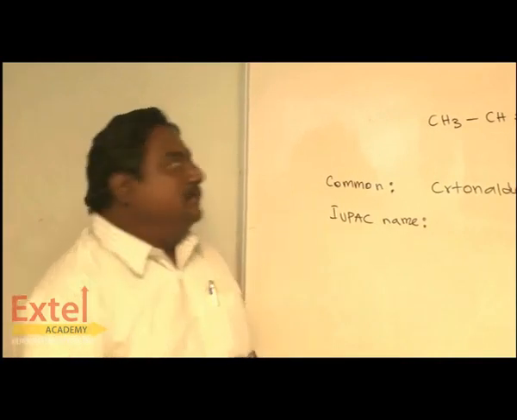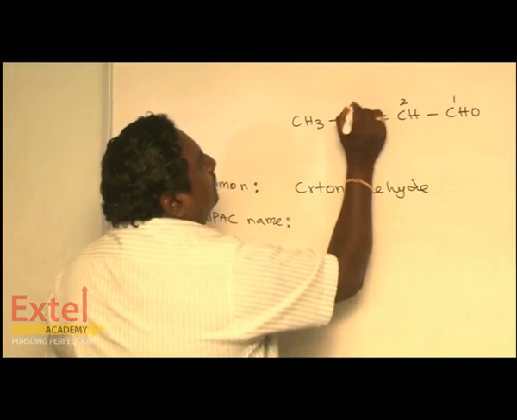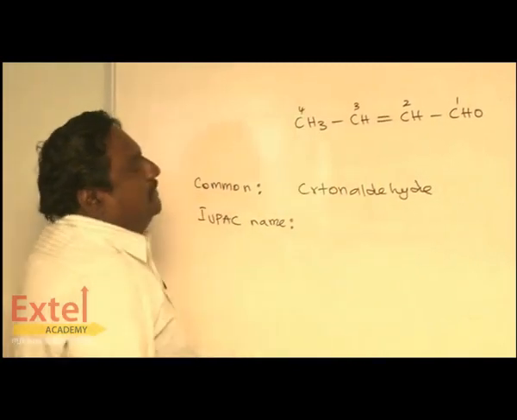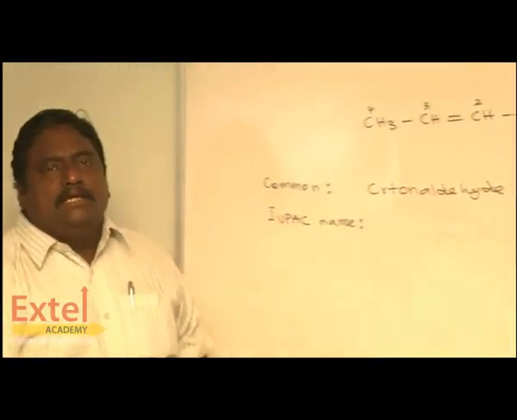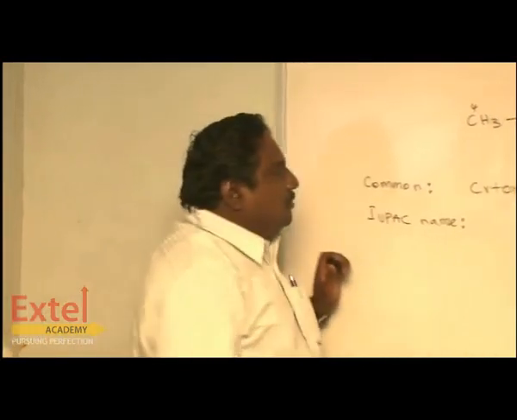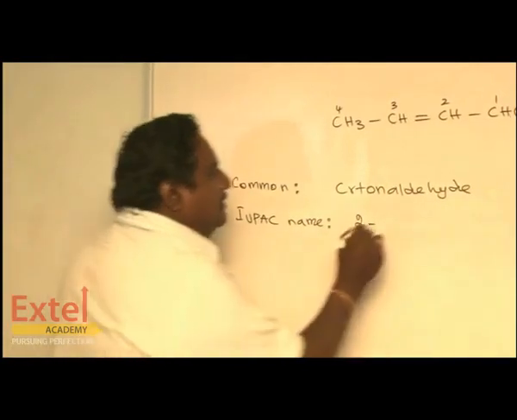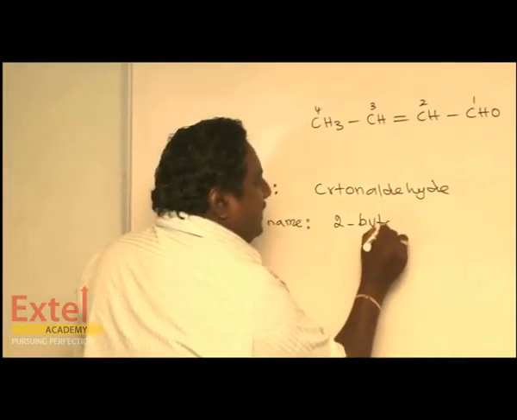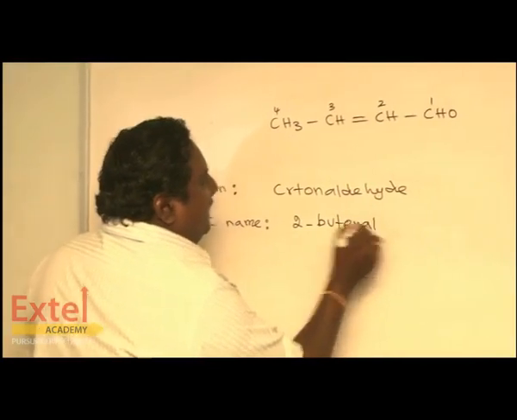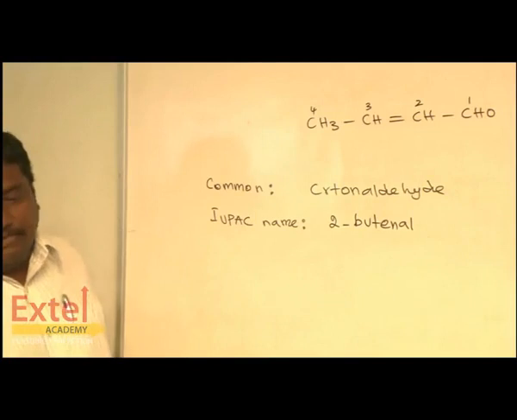As I have told you, the counting must be started from the functional group, 1, 2, 3 and 4. The double bond is next to the second carbon. So, 2, totally 4 carbons. So, butenal. This is the IUPAC name of crotonaldehyde.